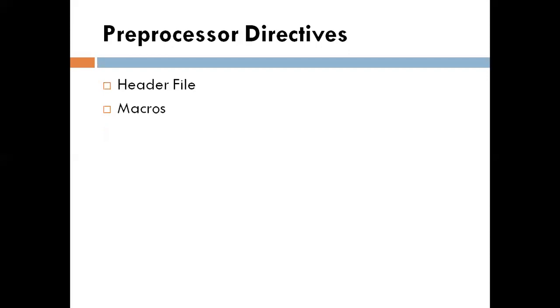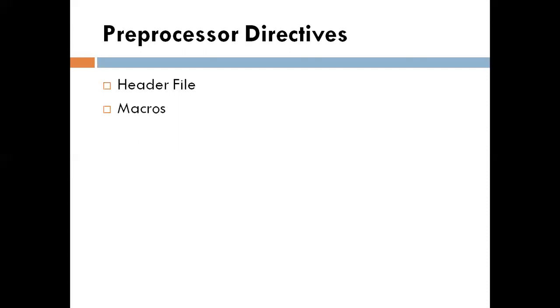The second section of a C++ program is preprocessor directives, the statements which get executed before compilation. Here we can use different preprocessor directives like header files and macros. The first one is the header file.